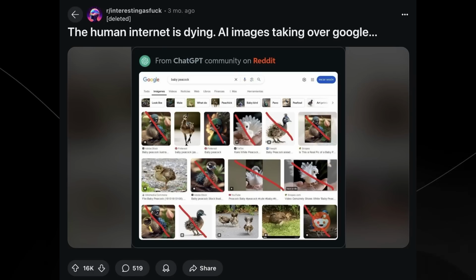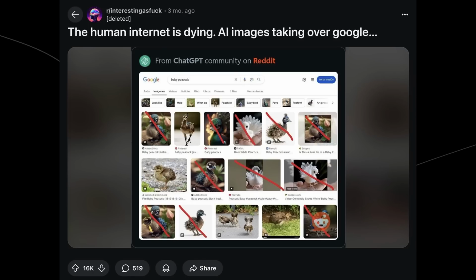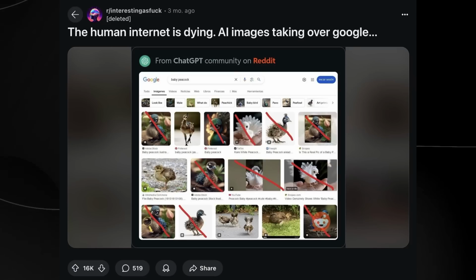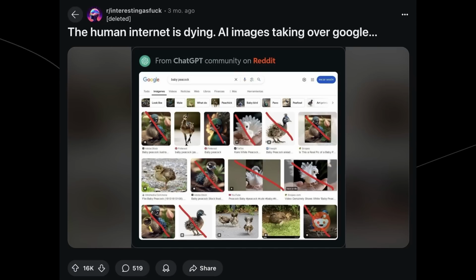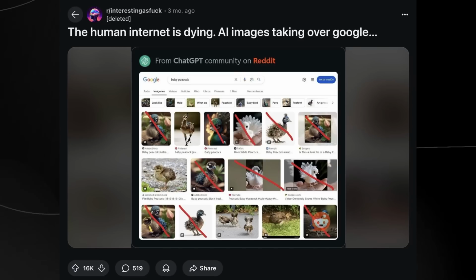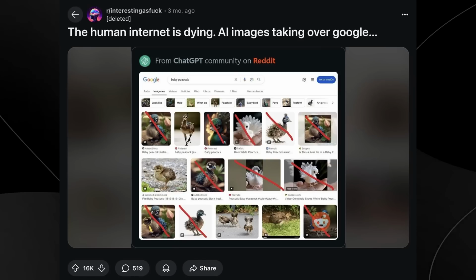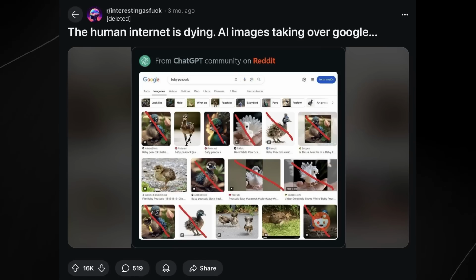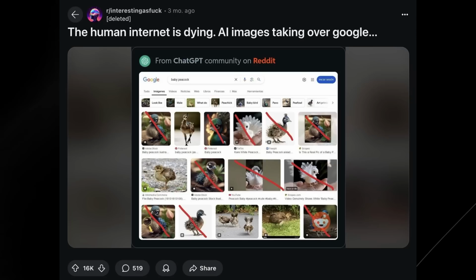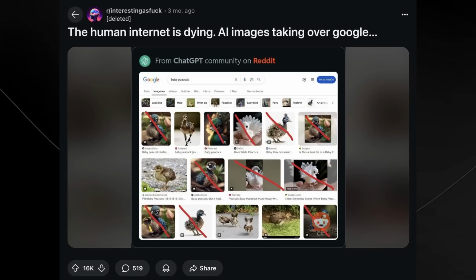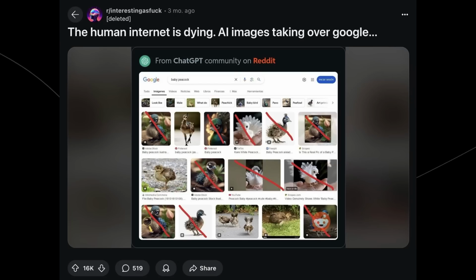Right here, we can see that the human internet appears to be dying. AI images appear to be taking over Google. I personally believe that these social media websites will roll back the AI-ification of social media. I do think that there's going to be a clear label for AI generated images. I know Meta has this. Like when I upload images on Instagram, I don't use Instagram that much, but when I was testing out the features, it has a notification that says this image was clearly AI generated.